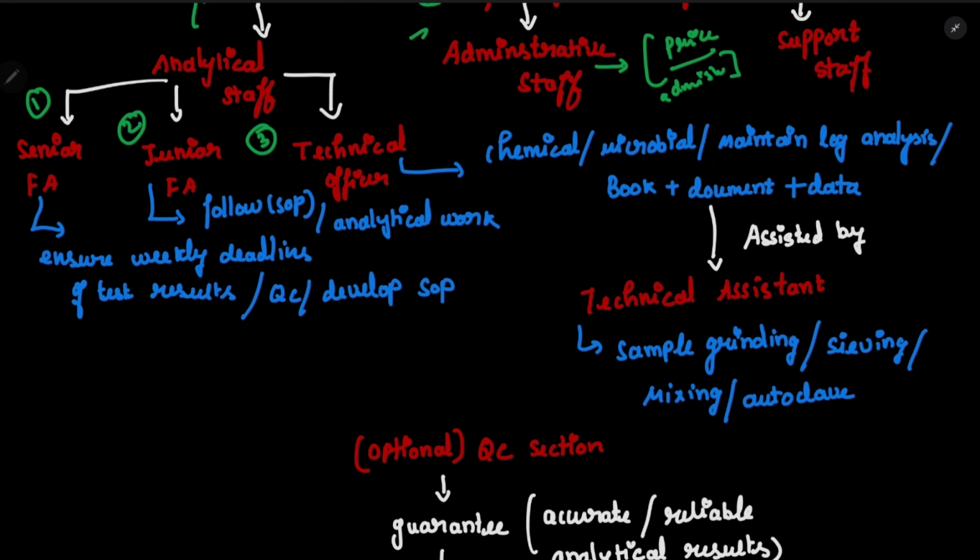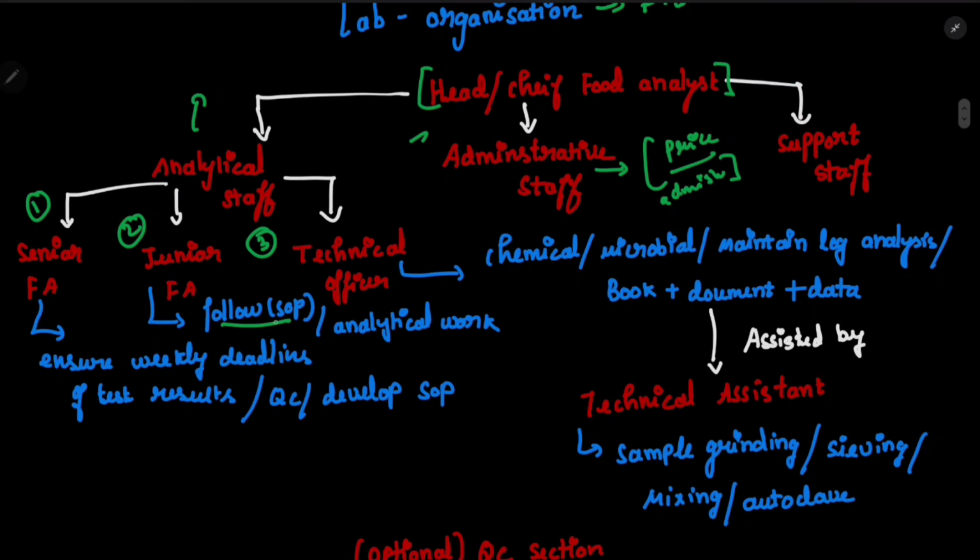Now following the SOP is the role of the junior food analyst. And he has to do the other analytical work also. So he has to follow the SOP and do the other analytical work. So basically these are some important roles of the junior food analyst. We are studying for junior food analyst, so you know what an SOP is and what analytical work is. And the third person is the technical officer.